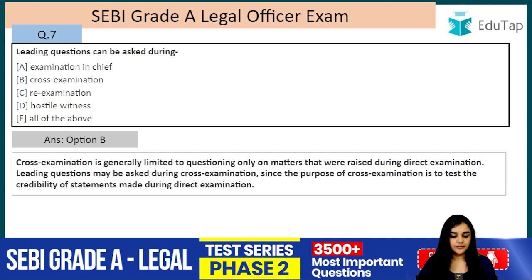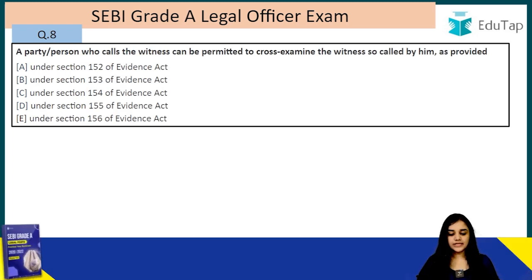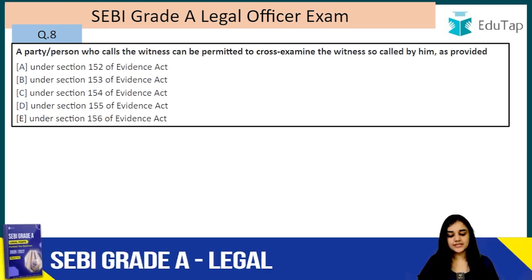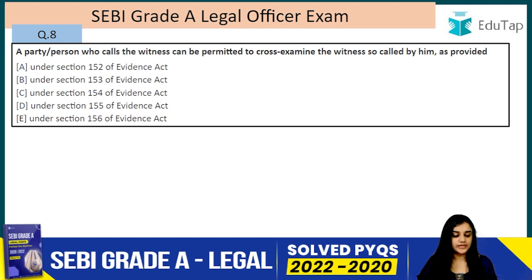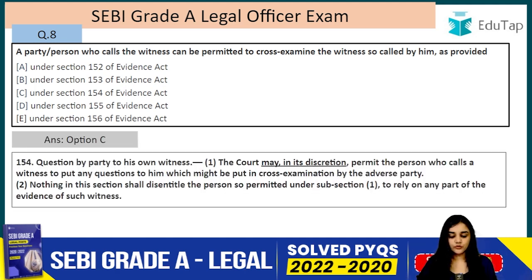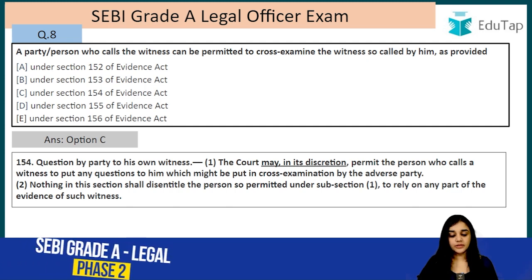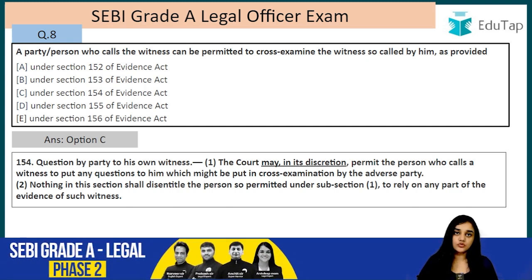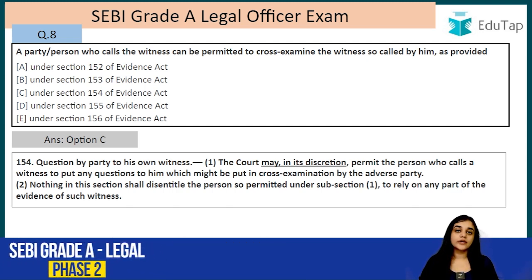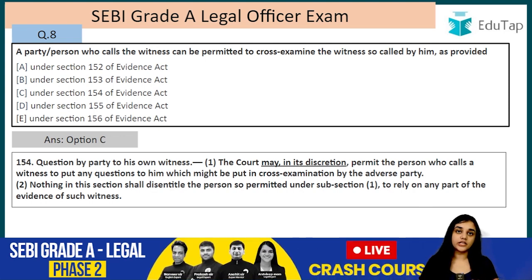Alright, question number 8. A party or person who calls the witness can be permitted to cross-examine the witness so called by him as provided. The answer is section 154, option number C. So section 154 actually deals with the hostile witness. The word hostile witness has not been mentioned in this section, but this relates to hostile witness. So what is a hostile witness? Someone who goes against the party who brought him in.